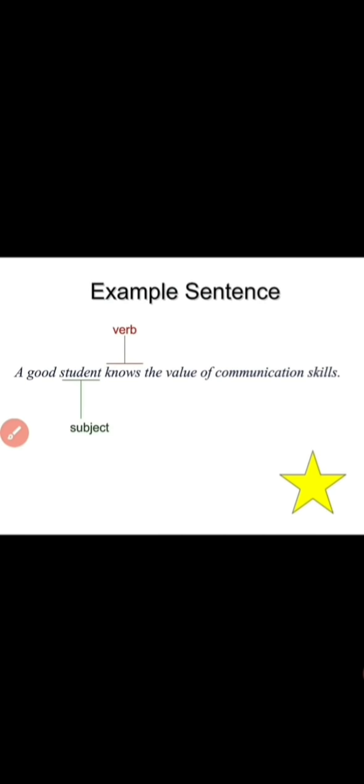See here, one more example is given. Hope this example will clear all your doubts, whatever doubts you have. It will clear each and everything. Examples, right? So see here: a good student knows the value of communication, right?